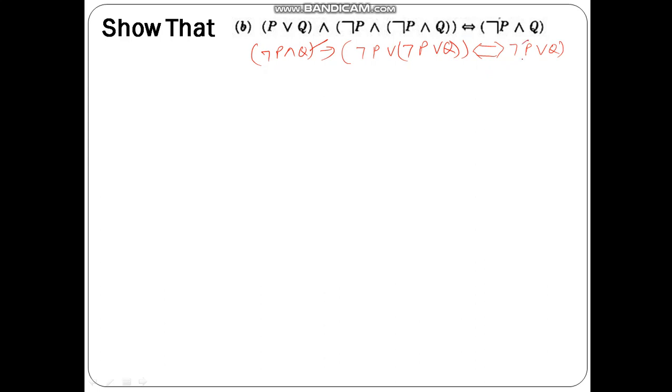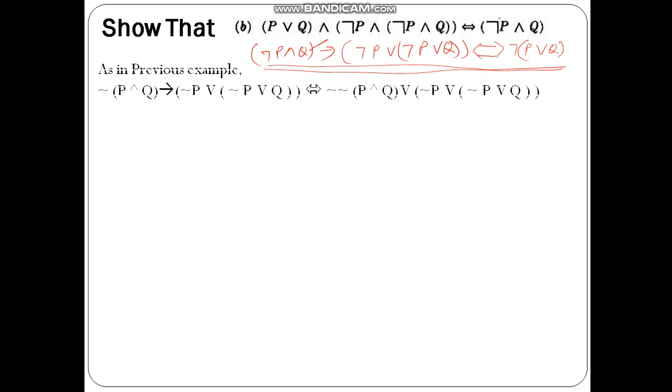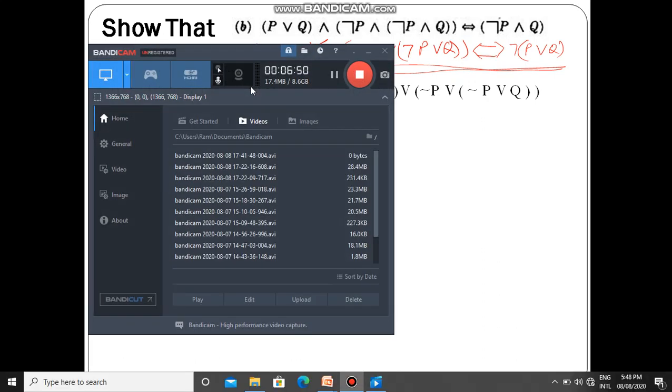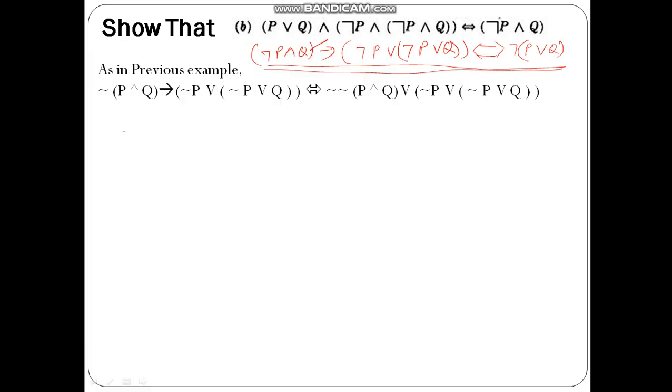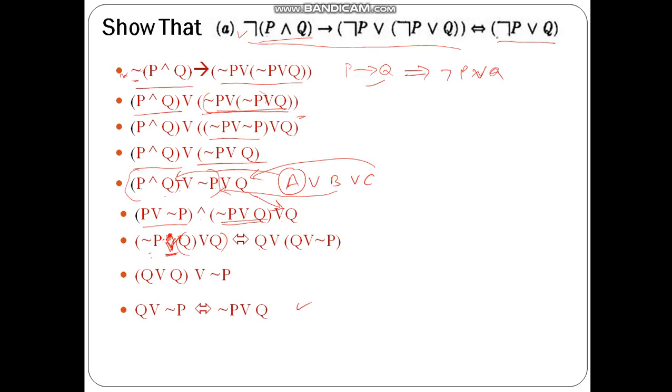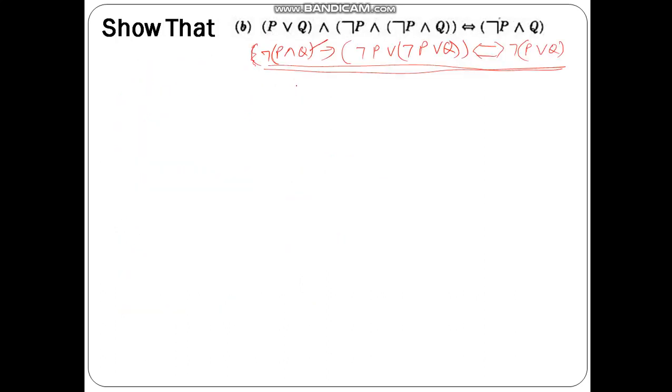What we have done previously is we have proved this one. Previously we have proved this one, and if this is equivalent, then what we know is their duals are also equivalent. So in that way I am going to solve this one. As in the previous case, I am taking the previous example. So this not is applied to the complete formula. Okay, I am sorry for that mistake. That not is applied to the complete formula, this particular one, the complete formula.